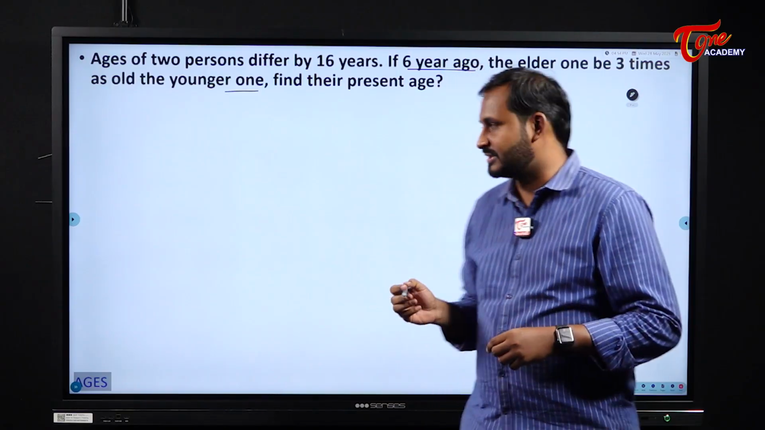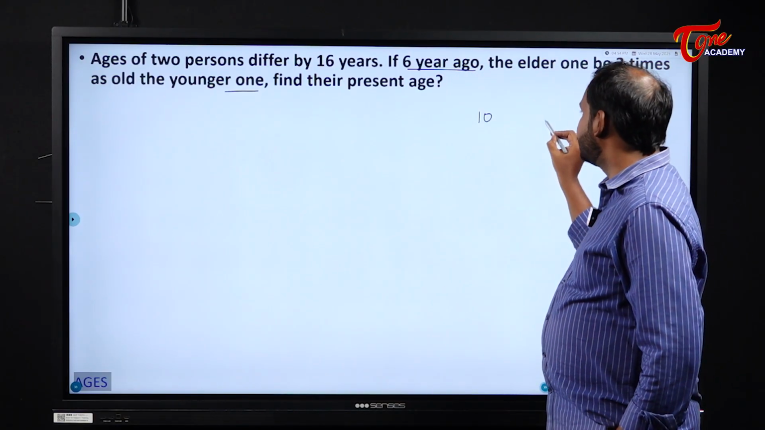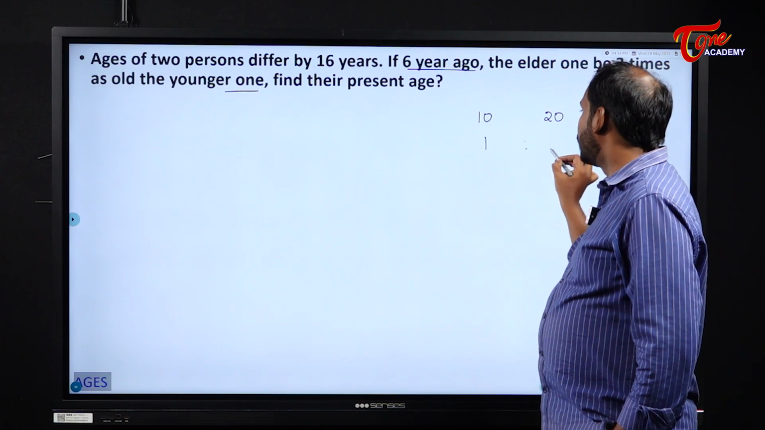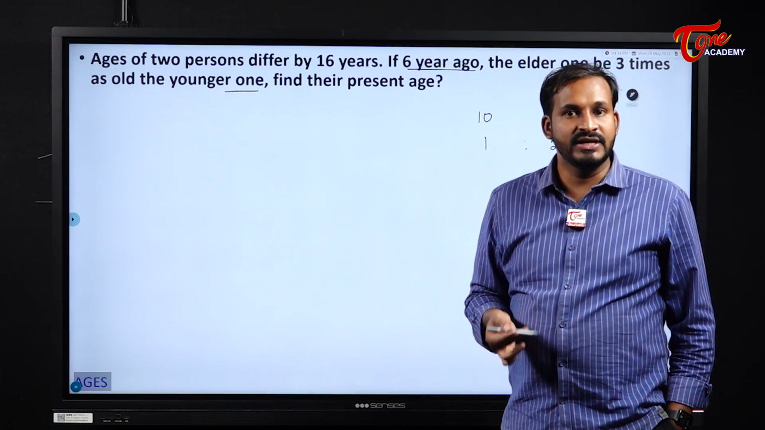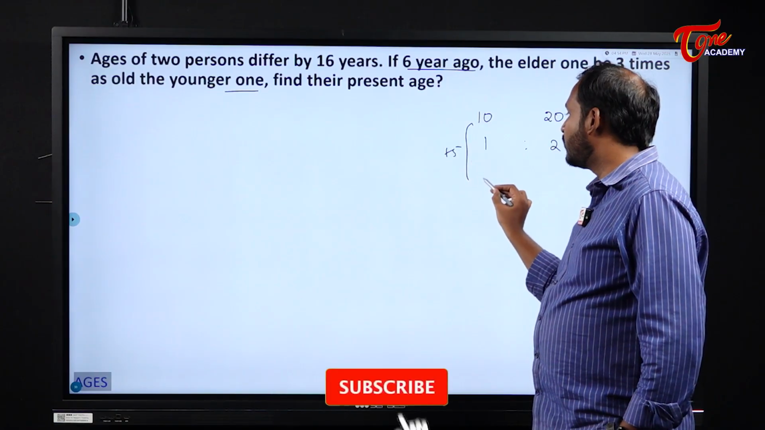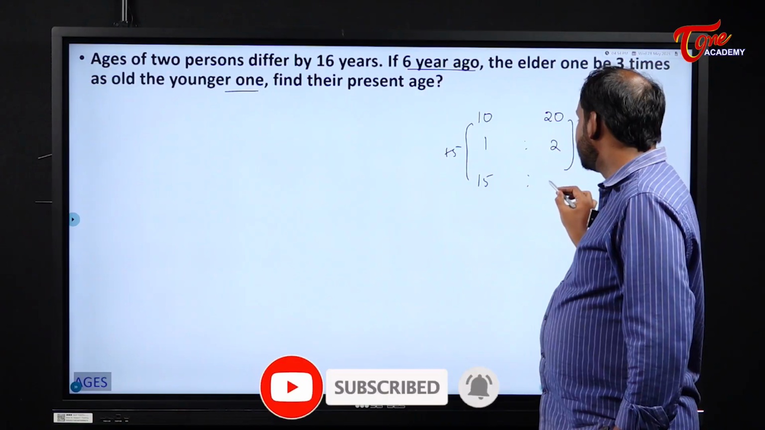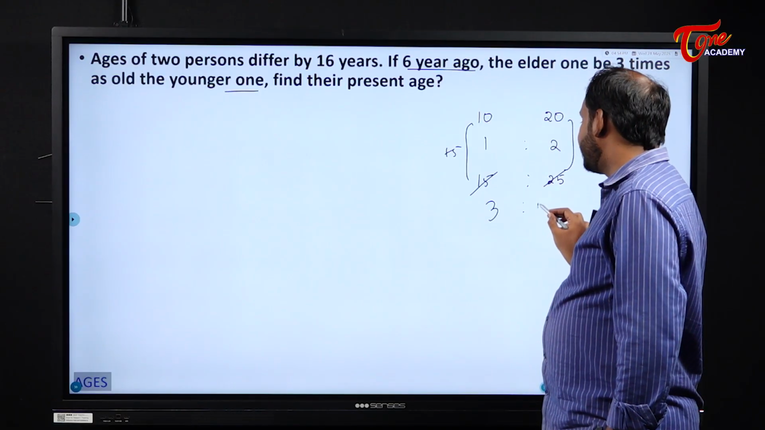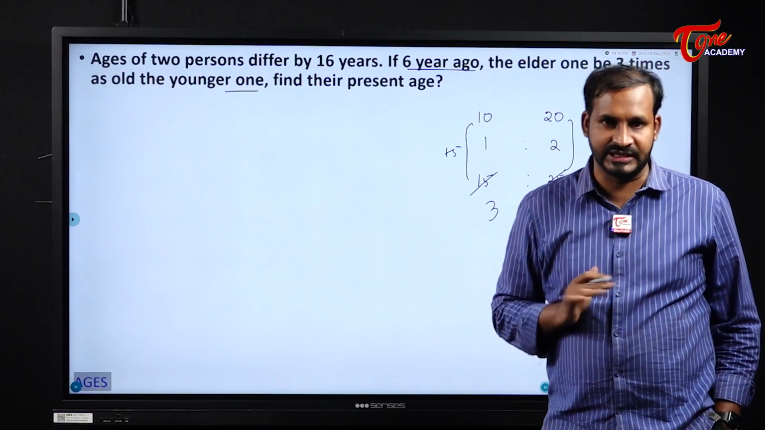For example, see here students, one person's age is 10 years and the other person's age is 20 years. What is the ratio between their ages? 1:2. Okay, good, super. Now 5 years passed, that means plus 5 years. So his age will become 15, and the other's age becomes 25. Now what is the ratio between them? 3:5. That means from 1:2, the ratio changed to 3:5. Okay, the ratio will change, accepted.